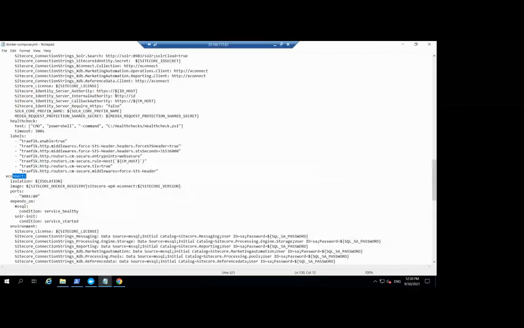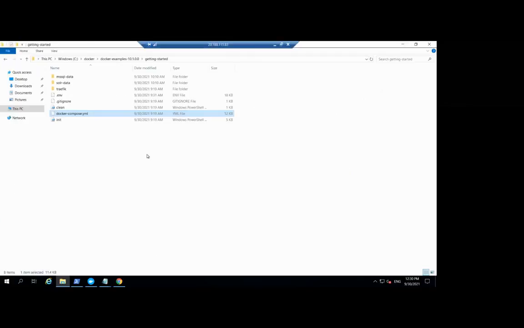So these are all the services, and for each service a container will be created. The services generally represent the individual Sitecore roles that make up the topology. So that is all about the compose file. I'll go deeper if I have time in this session or the next session, and we will discuss this compose file in detail.